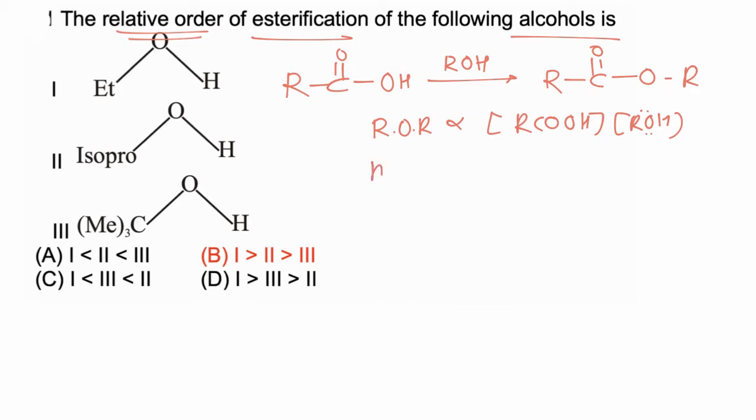Now nucleophilicity of alcohol depends on crowding. With increasing crowding in alcohol, nucleophilicity decreases.